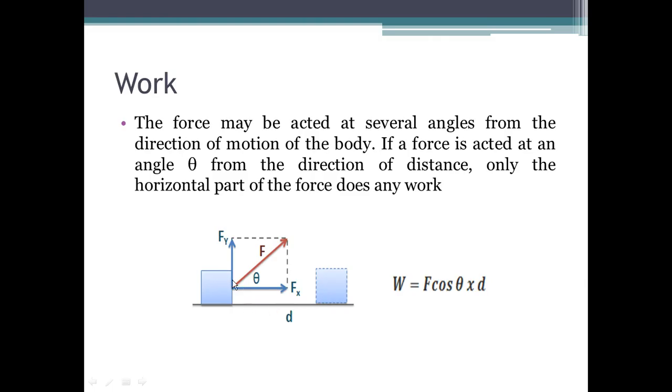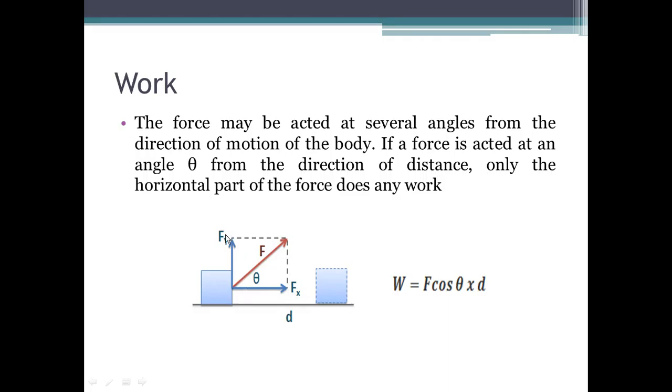Since the distance in this illustration is horizontal, what we do is we simply compute for the component of F along the x, or along the horizontal, and that is computed as F cosine theta times the given distance. The y component of this force has no influence in moving the object across the horizontal.